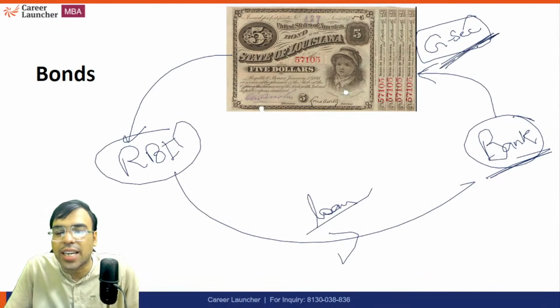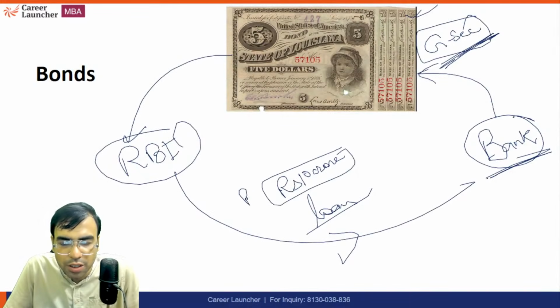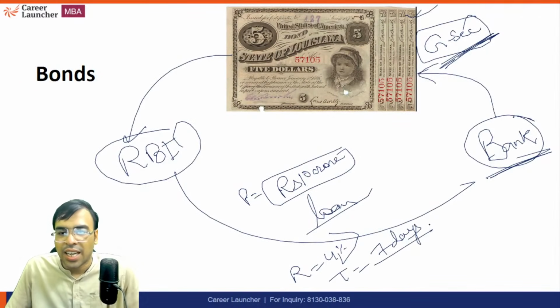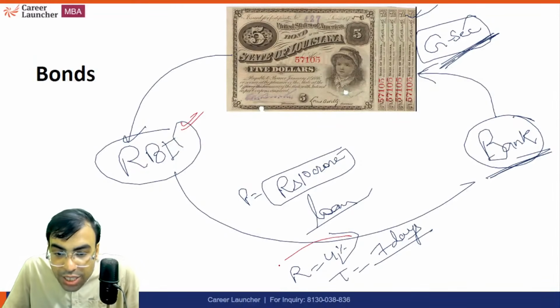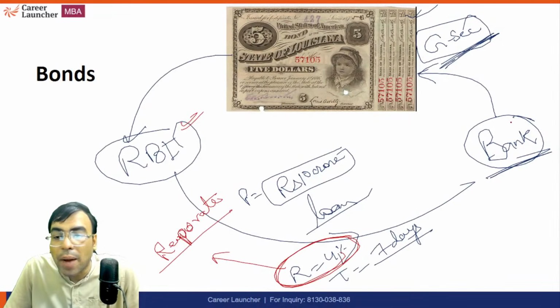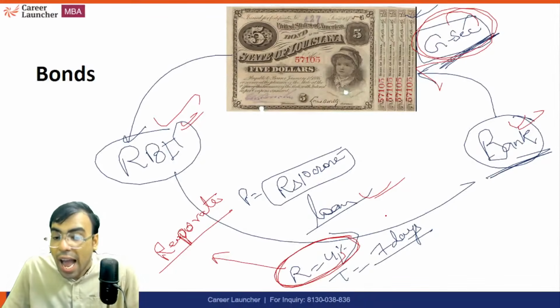And this is acting as collateral: this is the paper I'm giving you, you give me a loan of, let's say, 10 crore. I'm just giving an example. This is the principal amount. Let's say the interest rate is 4%, and the time period is 7 days. Now the bank is giving government security, and in lieu of that, the RBI is giving the money. So this R is nothing but the repo rate, the interest rate at which a bank takes a loan from RBI. So the bank is taking a loan, and they are providing government security as collateral. And this is for 7 days.